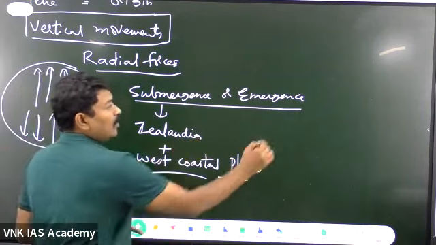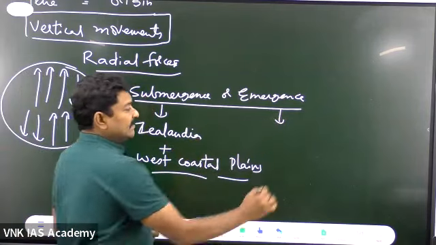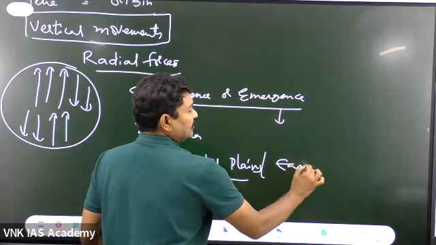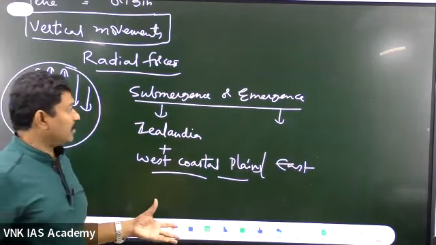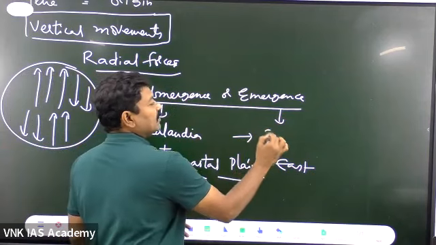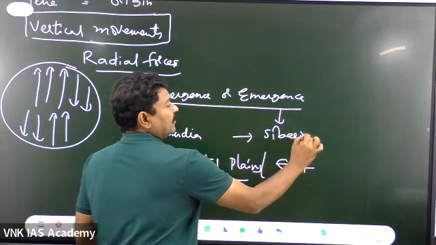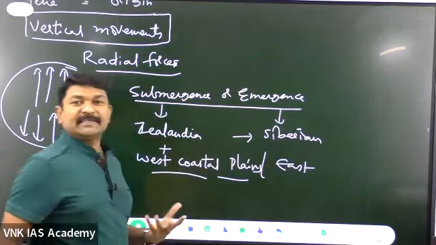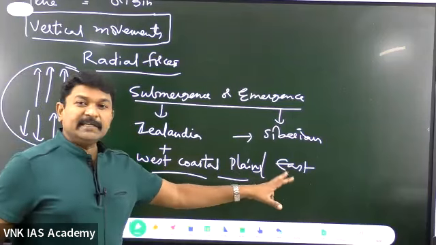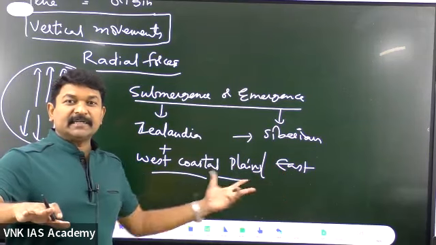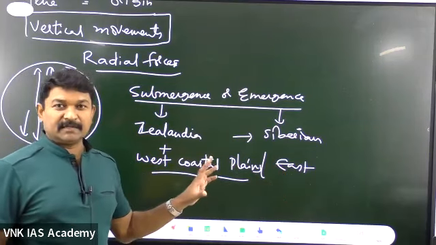When you are talking about emergence, the best example is the east coastal plains. Whenever you are talking about submergence, it is the west coastal plain. Also for emergence, the Siberian plateau is again a best example. We know that the east coastal plains are emergent in nature and the west coastal plains are submergent in nature, but